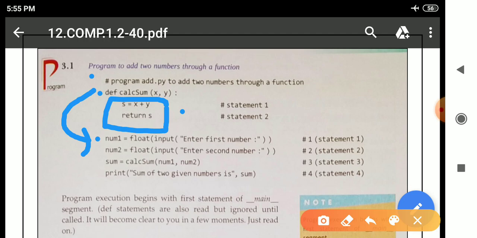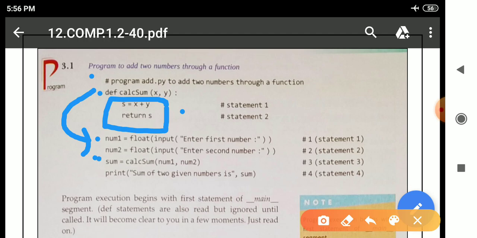It will not execute the function body, and after that it will move to the next statement. Here the program is to accept two inputs from the user and to perform the calculation. Here we have to use a function, so we have to accept the input.